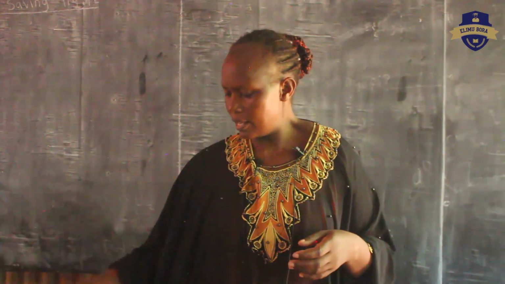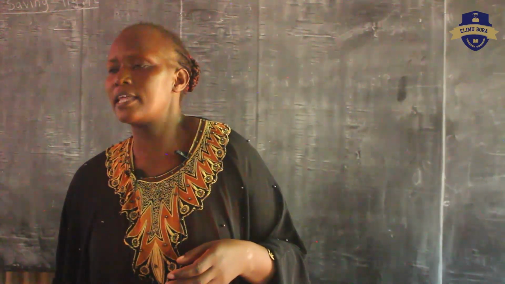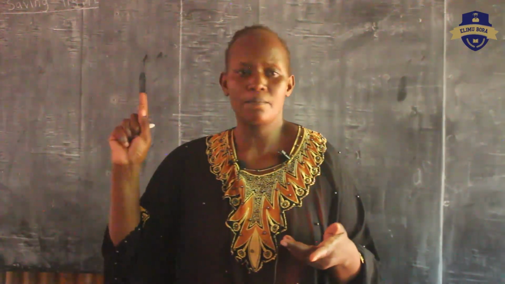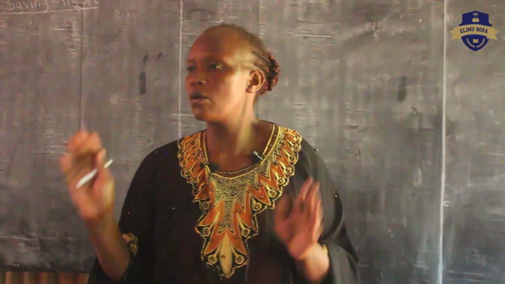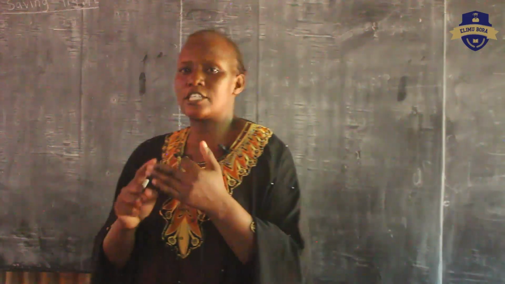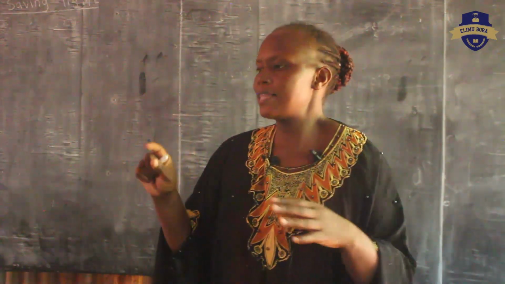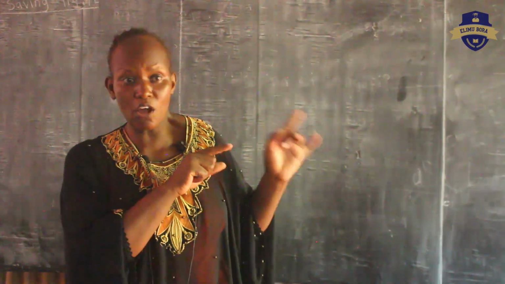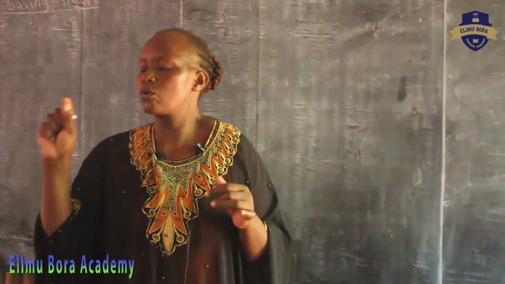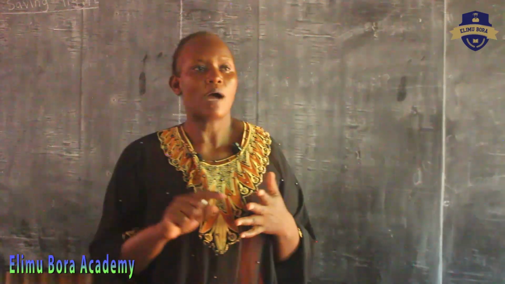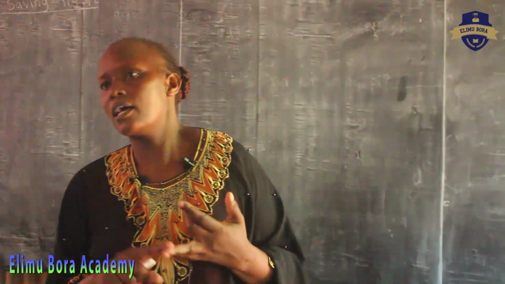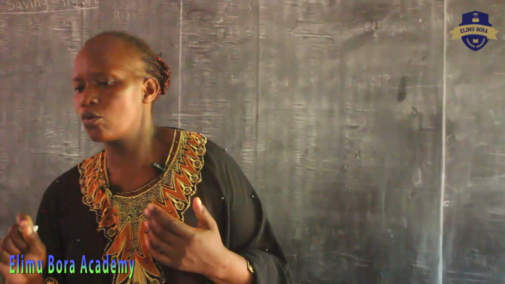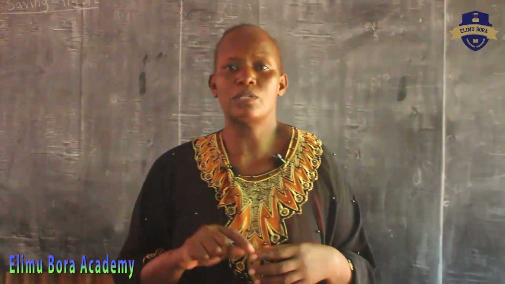The next one is we put off the light in the rooms that we are not using. Your house has many rooms. You have the bedroom, sitting room, kitchen. So when you are in the kitchen, do you leave your light in the bedroom on? You are supposed to put it off because you are not using it. So the way we can save light is we put off the light in the rooms that we are not using.